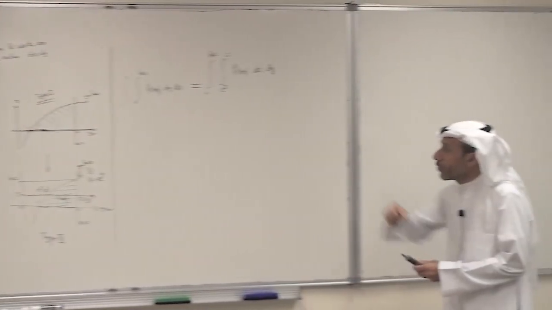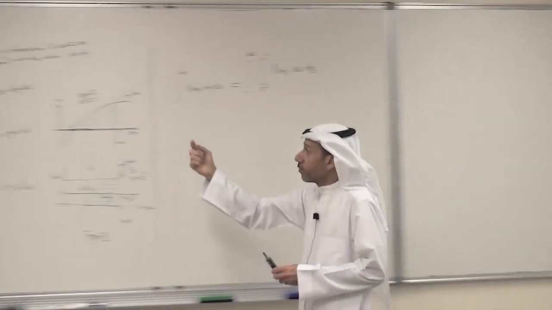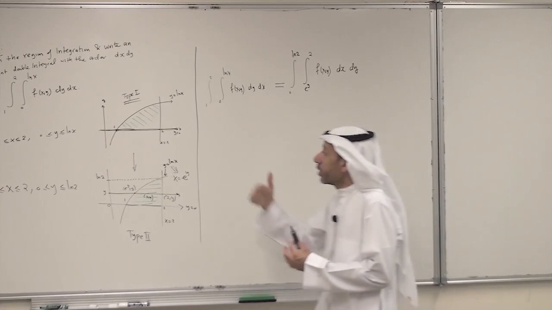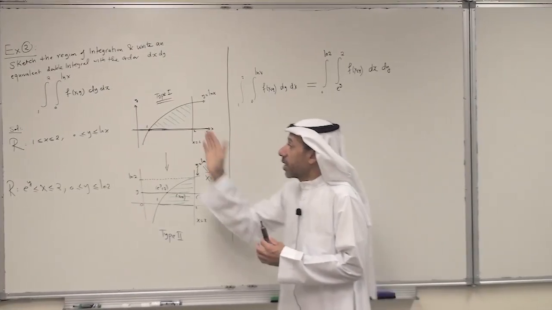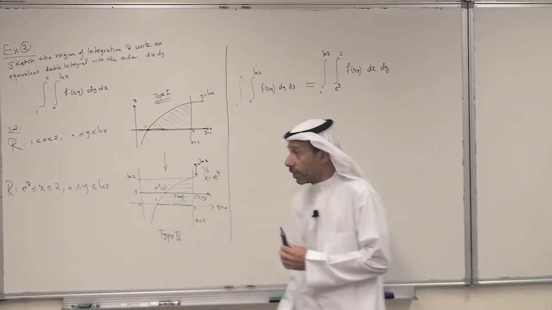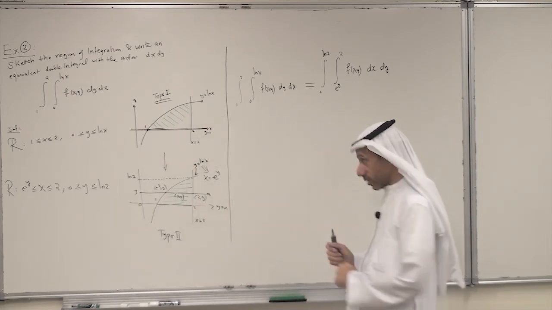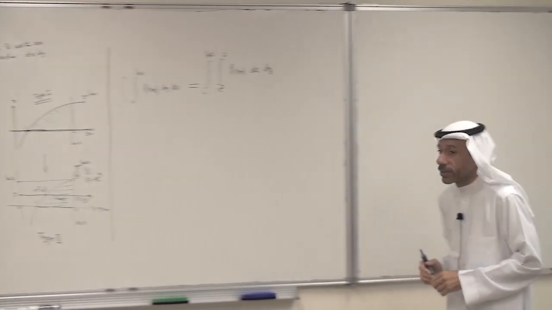And this is how to reverse the order of integration from dy dx to dx dy, describing the same region as type 1 and as type 2. Lower, upper, left, right. So this is the answer.